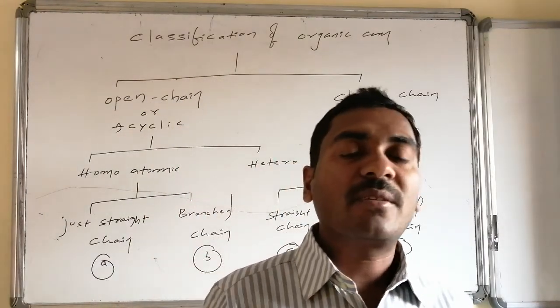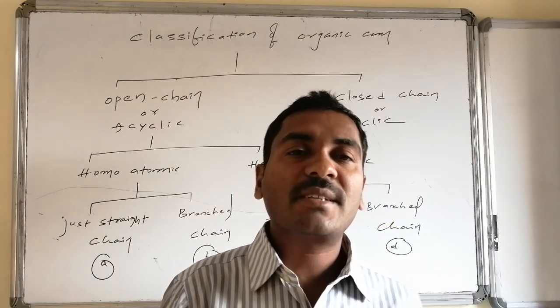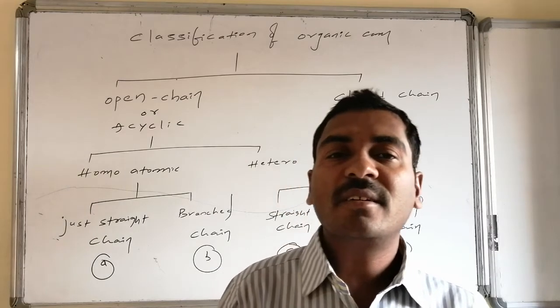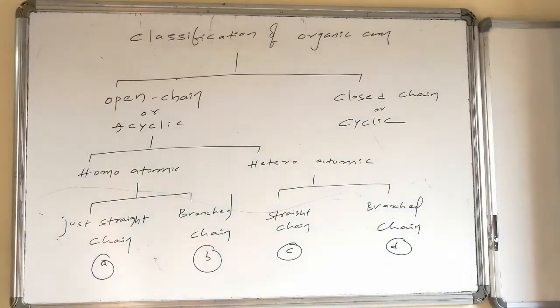Then we will come to the closed chain compounds, which include other varieties, like how many types of closed chains there are, what is aromatic and what else, etc.